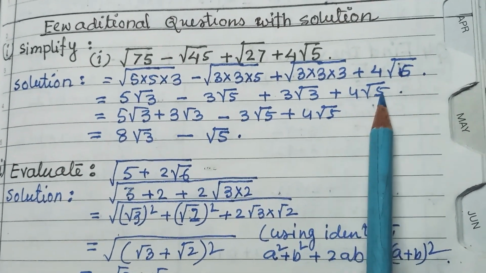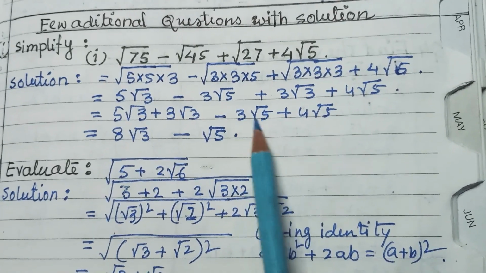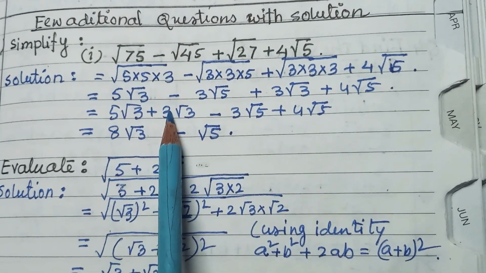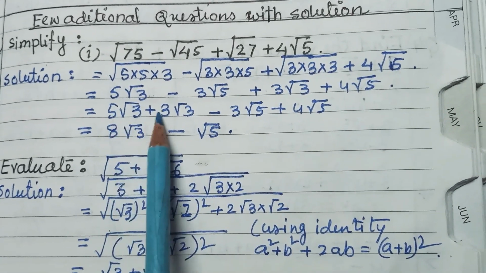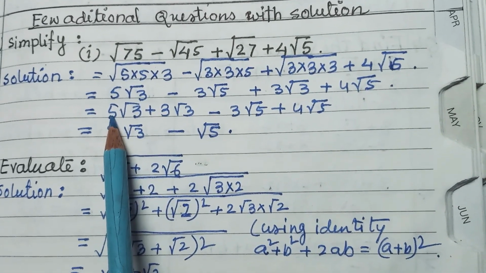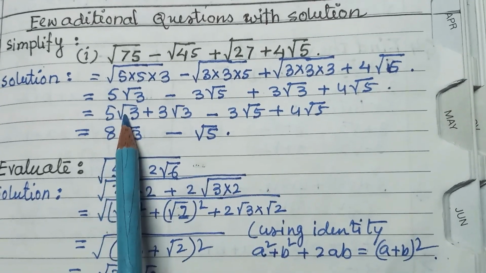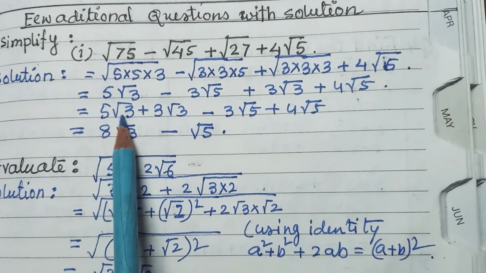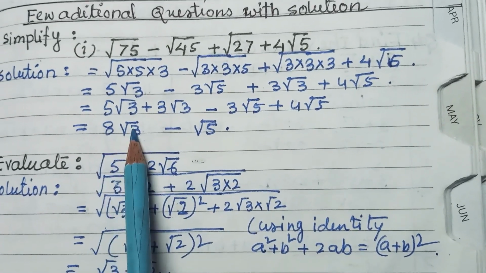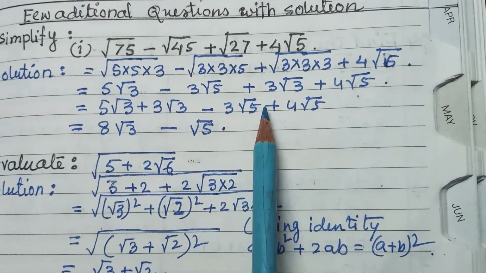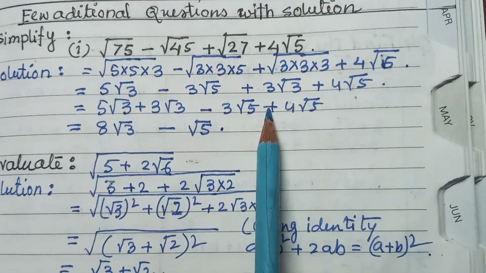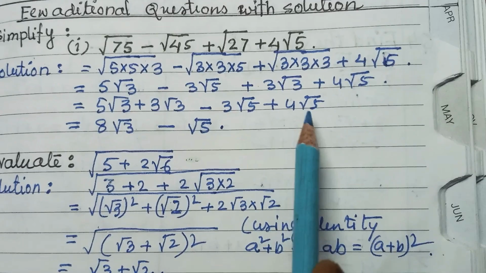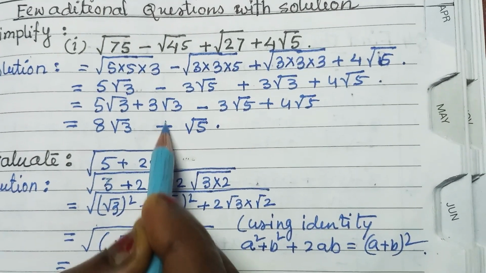Now similar terms: root 5 and root 5, these two are similar, write them together. Root 3 and root 3, these two are similar. Now 5 plus 3, you have to add the coefficients. As we add 5x plus 3x is 8x, similarly 5 root 3 plus 3 root 3 is 8 root 3. And this one is plus minus minus, so 4 minus 3 is plus root 5.